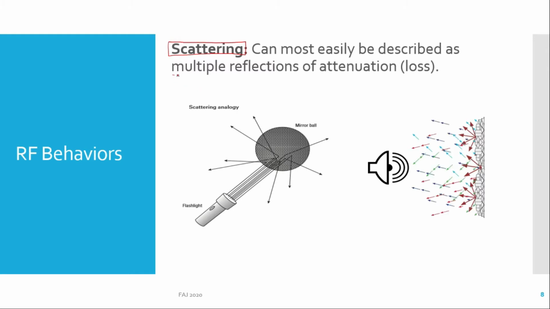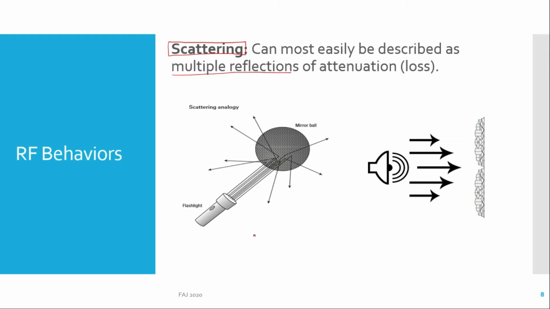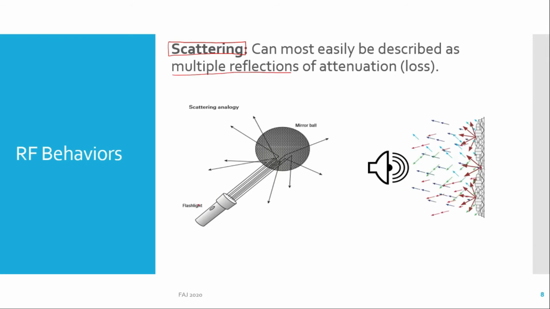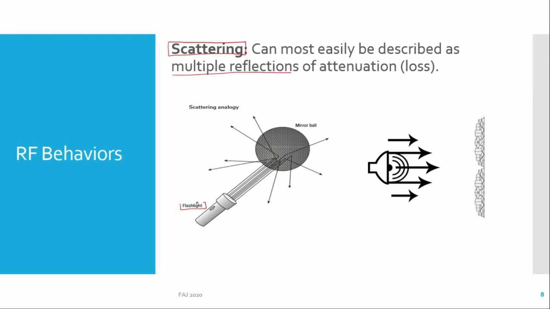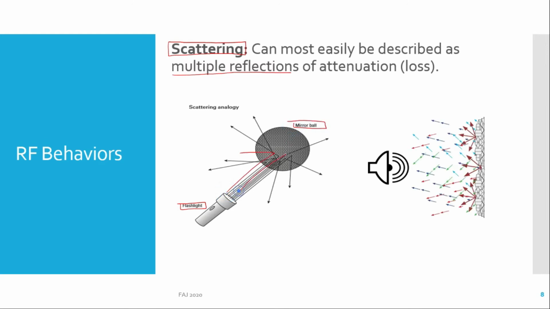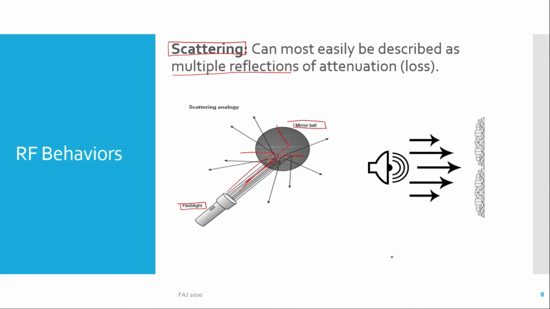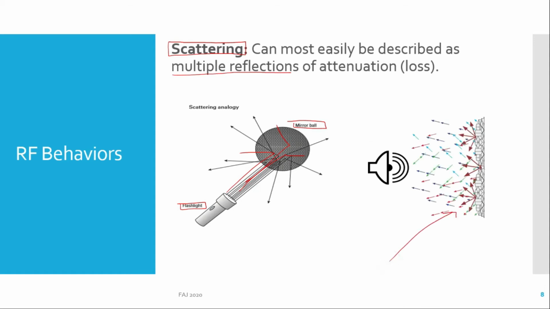Scattering can most easily be described as multiple reflections, causing attenuation or loss. The analogy for scattering is pointing a flashlight at a disco mirrored wall. You can see the animation provided here to see how scattering takes place.